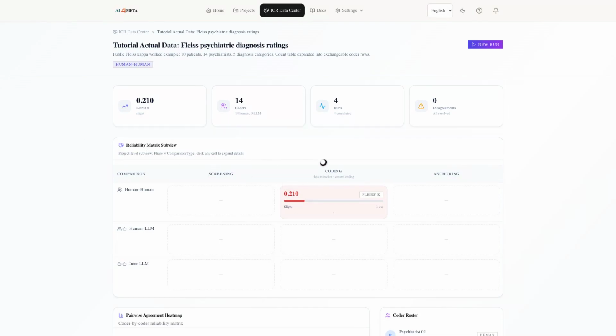The summary cards are the first quality check. The latest value is Fleiss kappa, about 0.210. The workspace has 14 human coders, completed runs, and no item-level disagreement queue for this count table example.